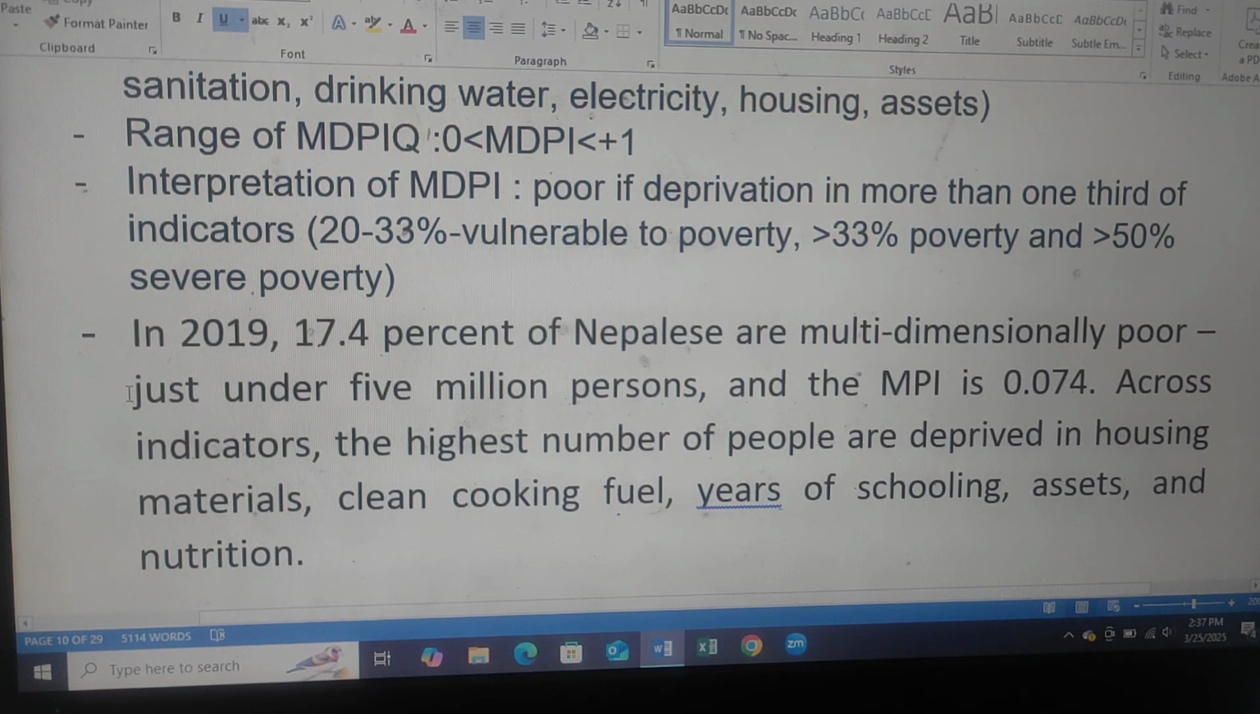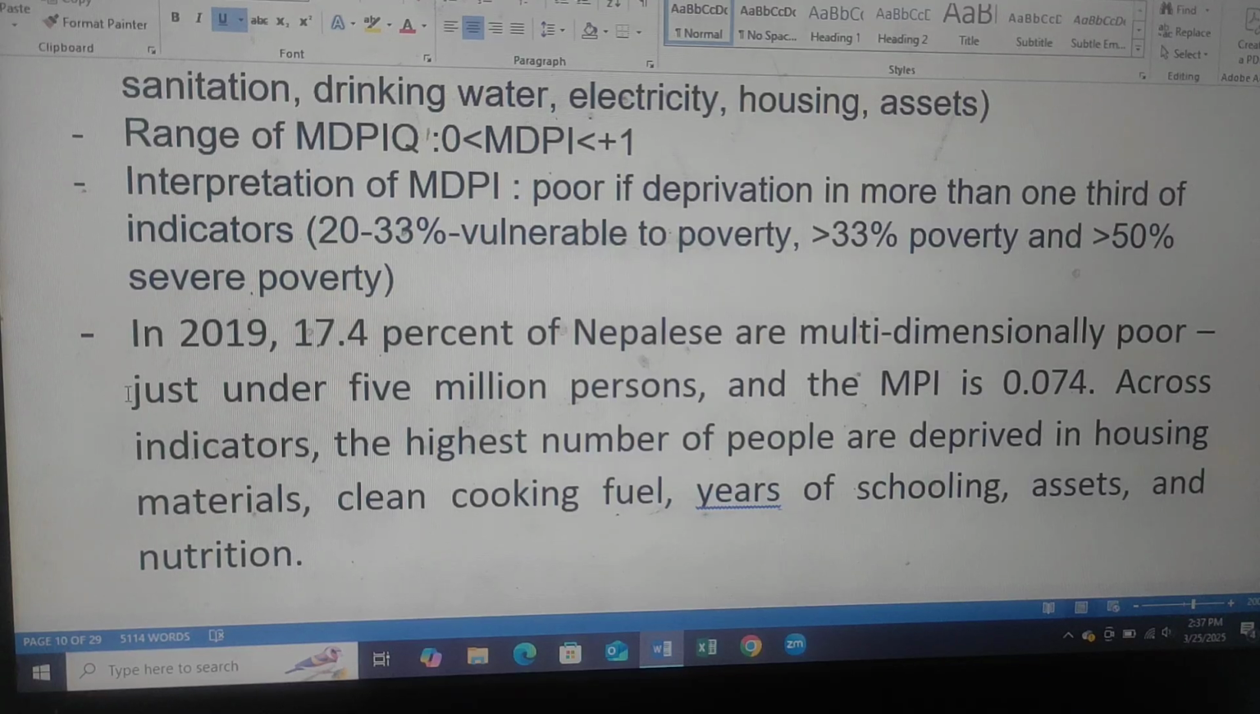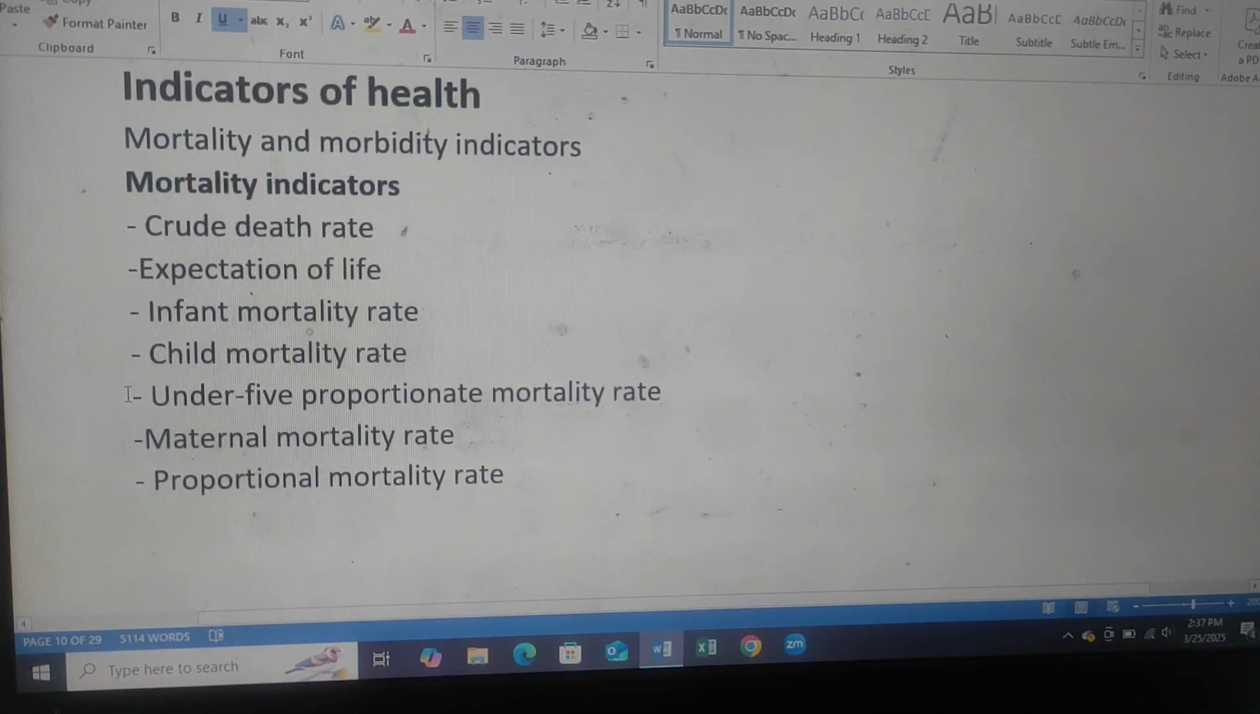In 2019, 17.4% of Nepalis are multidimensionally poor, just under 5 million people, and the multidimensional poverty index is 0.074. Across indicators, the highest number of people are deprived in housing material, clean cooking fuel, years of schooling, assets and nutrition. Indicators of health: mortality and morbidity indicators.